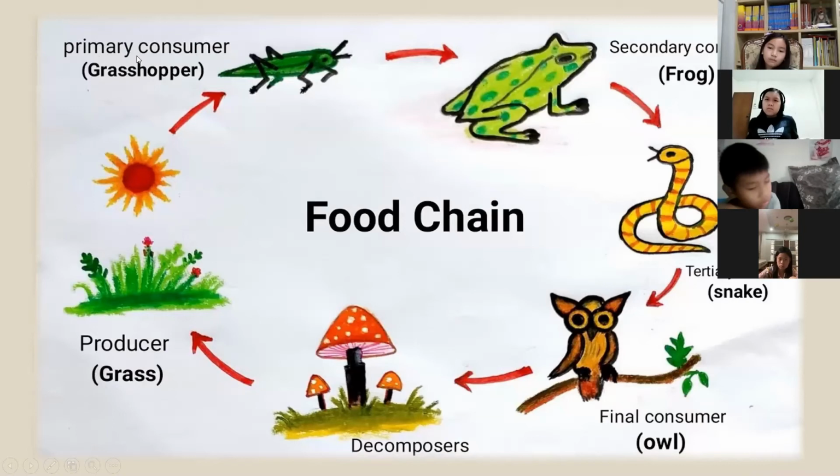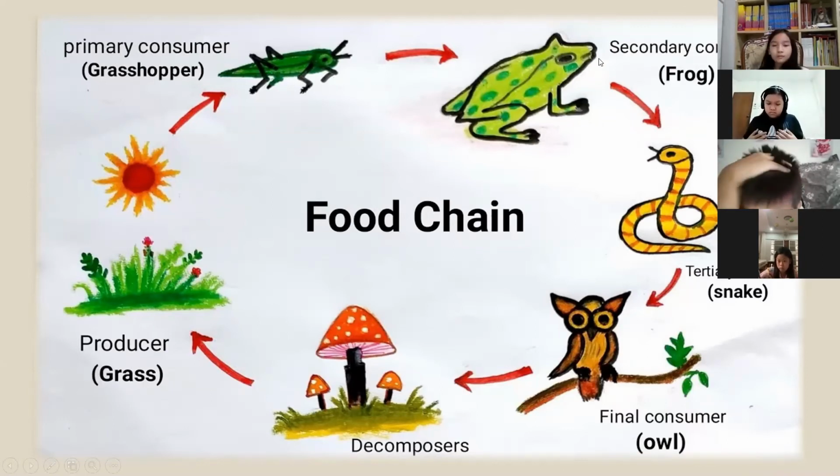Then primary consumer. When we say consumer, they eat producers, right? Example is grasshopper. This grasshopper eats plants, which are the producers. And we also have the secondary consumer.